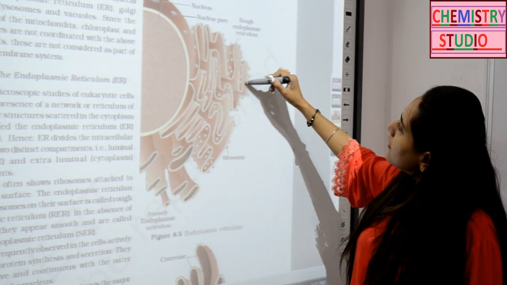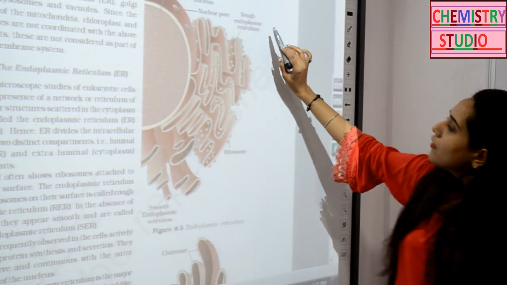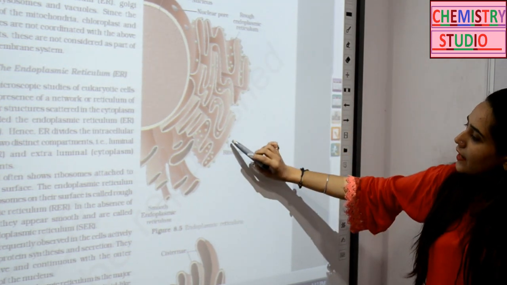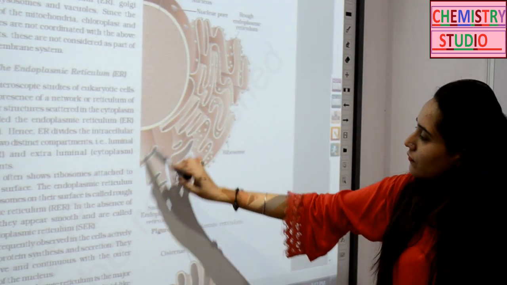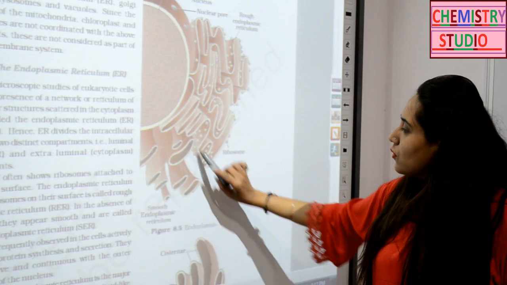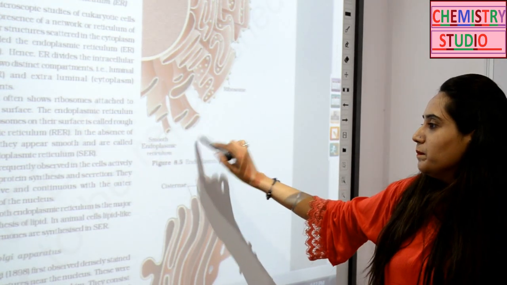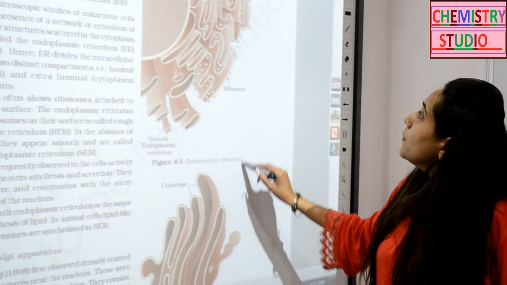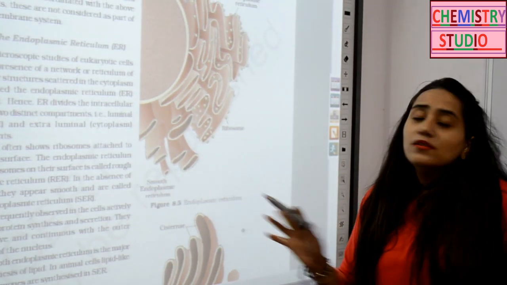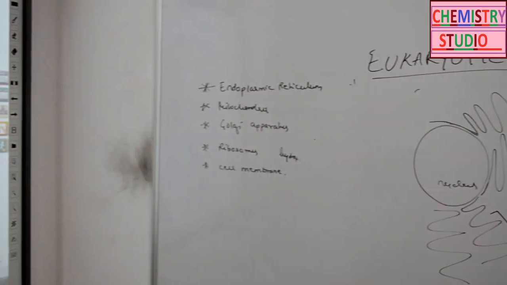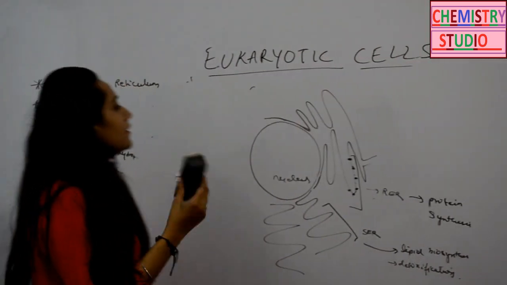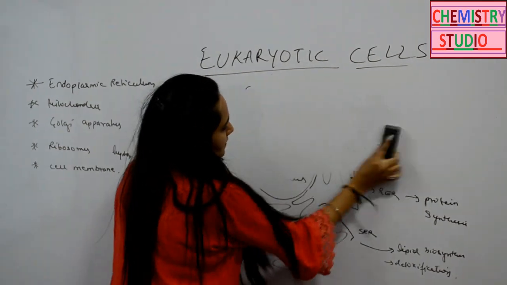The portion where the ribosomes are attached is your rough endoplasmic reticulum. These are the ribosomes. Whereas where there is no ribosome, that is your smooth endoplasmic reticulum. The basic function of ER is to synthesize proteins, and the proteins synthesized by the ER then go to the Golgi.